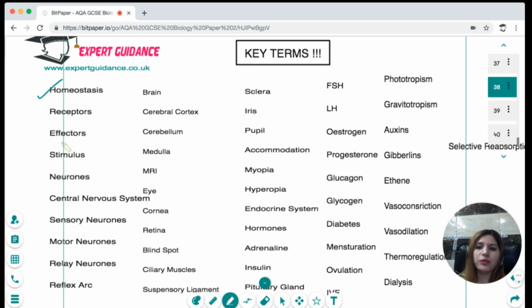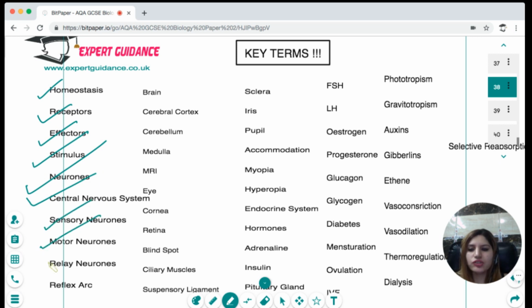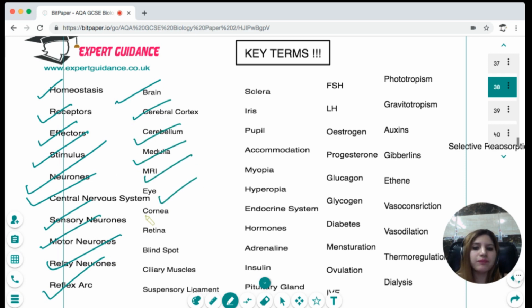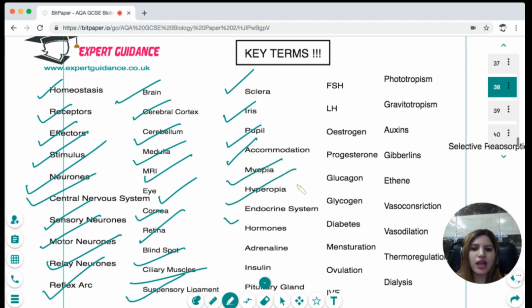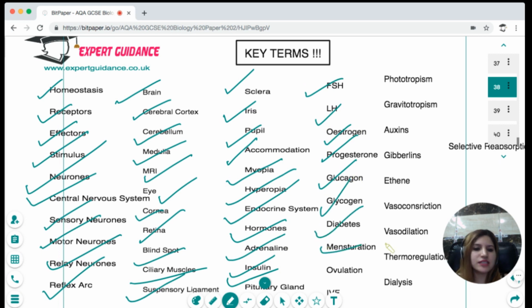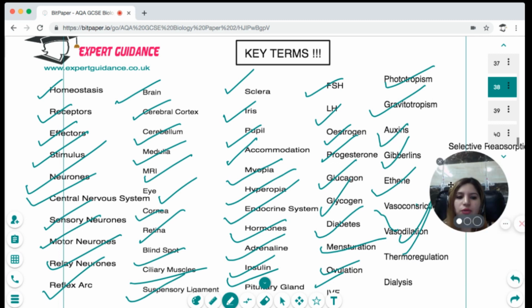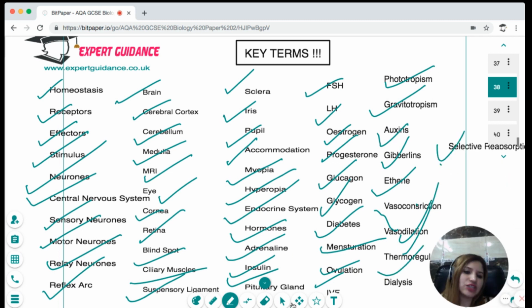You should know: homeostasis, receptors, effectors, stimulus, neurons, central nervous system, sensory neuron, motor neuron, relay neuron, reflex arc, brain, cerebral cortex, cerebellum, medulla, MRI, eye, cornea, retina, blind spot, ciliary muscle, suspensory ligaments, sclera, iris, pupil, accommodation, myopia, hyperopia, endocrine system, hormone, adrenaline, insulin, pituitary gland, FSH, LH, estrogen, progesterone, glucagon, glycogen, diabetes, menstruation, ovulation, IVF, phototropism, gravitotropism, auxin, ethene, vasoconstriction, vasodilation, thermoregulation, dialysis, and selective reabsorption.